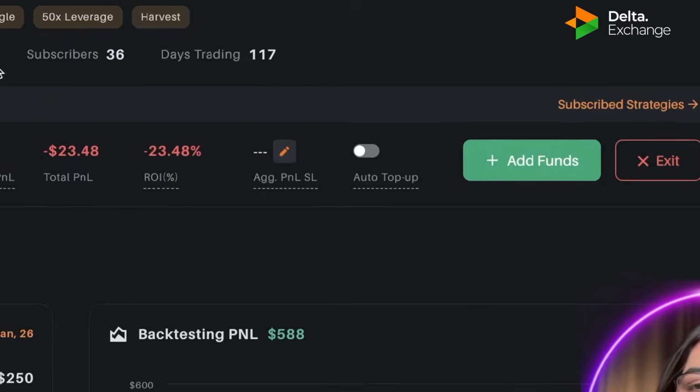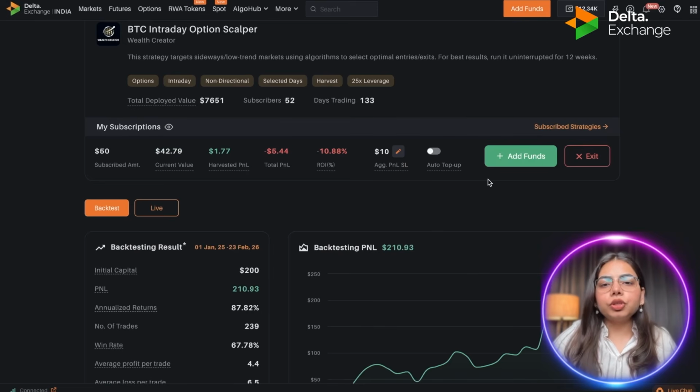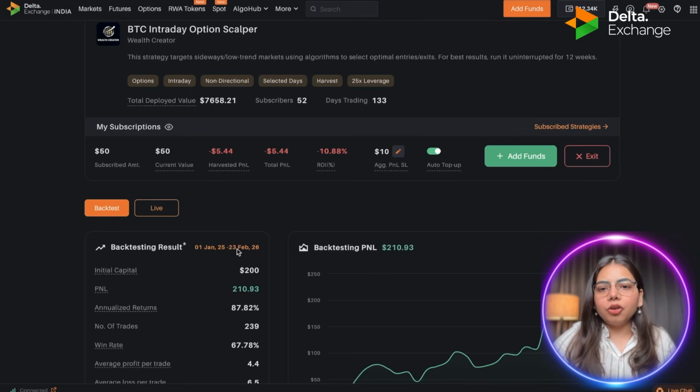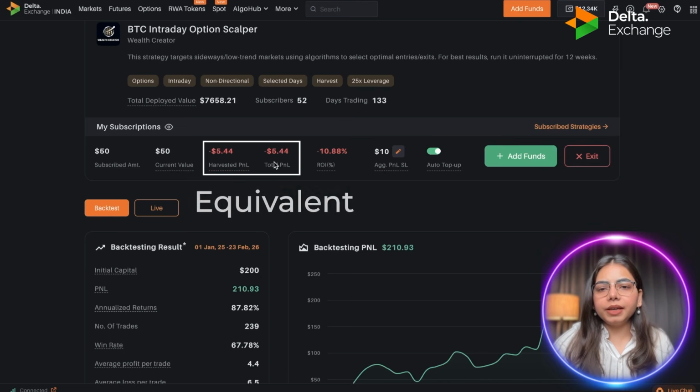But this will not happen if the auto top up is on. To switch on the auto top up, we simply have to toggle it on, and you will get a pop-up menu. Just click on enable, and now you can see that your auto top up is on and your harvested PNL and total PNL are equivalent.